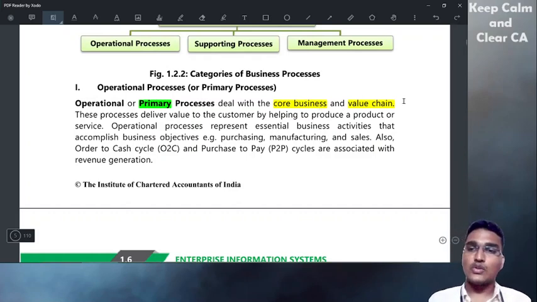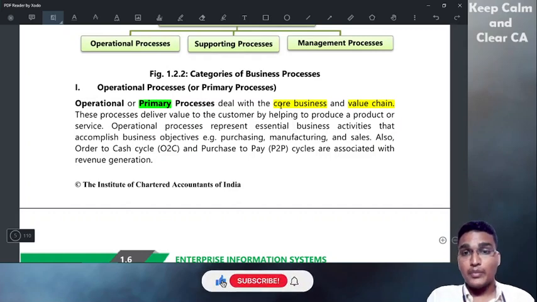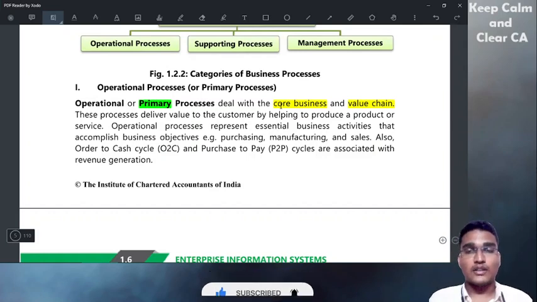Their core business is making mobiles. Sorry, that was the wrong way to put it.